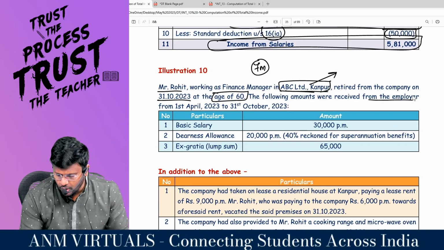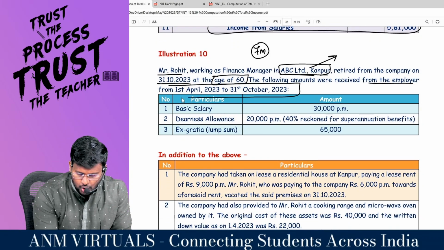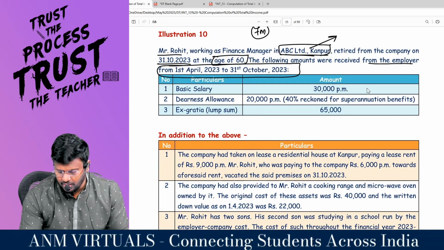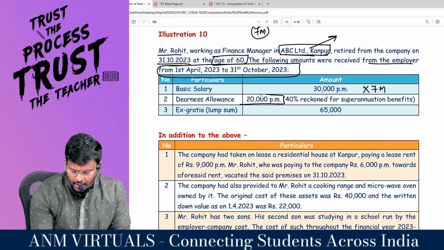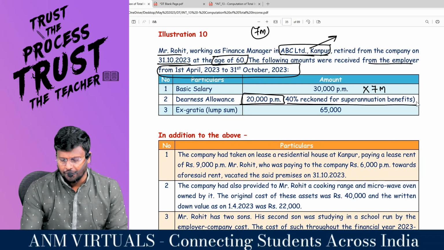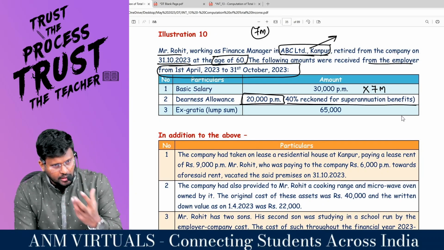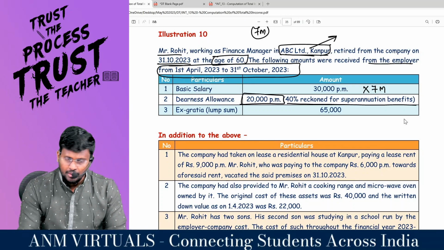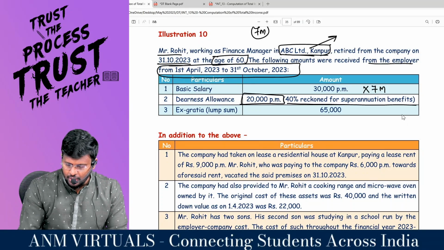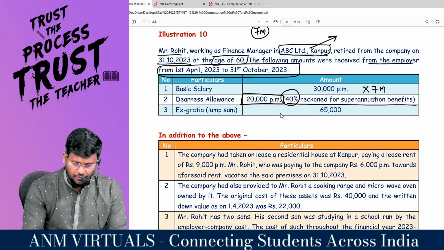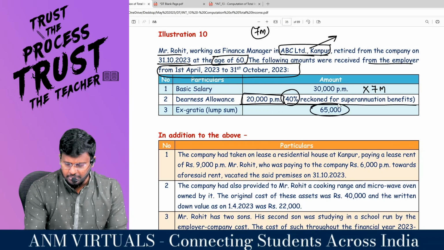Following amounts were received from the employer from 1st April to 31st October. Basic salary 30,000 per month. So 30,000 into how many months? DA 20,000 per month, 40% forming part of superannuation benefit. So for income calculation, you have to take 20,000, whereas for the salary definition, you have to take only 40%. Comfortable? Ex gratia lump sum 65,000.